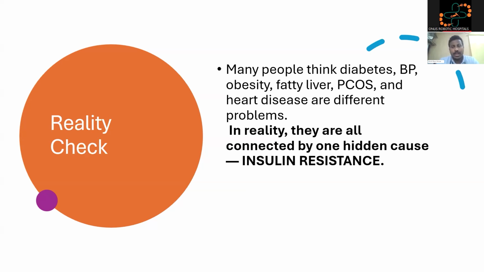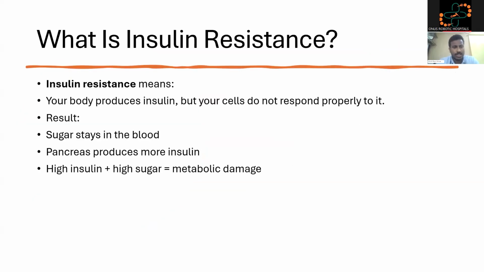These diseases are a spectrum of metabolic syndrome and the complications of metabolic syndrome. So we have to control our insulin resistance to stay healthy and to prevent a plethora of conditions. What is insulin resistance? Insulin resistance means your body produces insulin, but your cells do not respond properly to it. The body keeps on producing insulin, but due to persistently high values of insulin, there would be resistance from the body cells to the action of insulin.